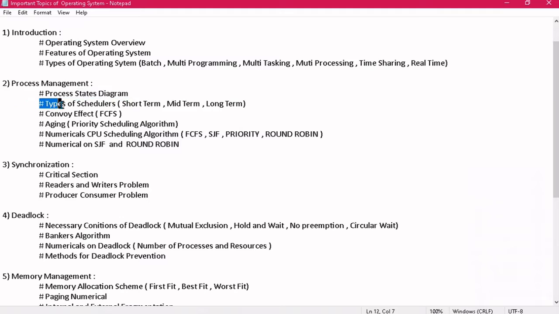The second important question can be types of schedulers, and you know the different types of schedulers are short term scheduler, mid term scheduler, and long term scheduler. I must say that this is one of the most important topics from process management, so don't ignore it. And students are generally confused between the short term and long term schedulers. So carefully study it and explain it in the exam.